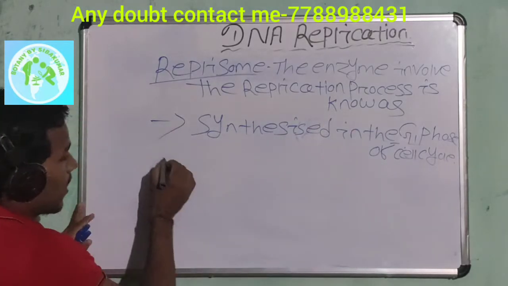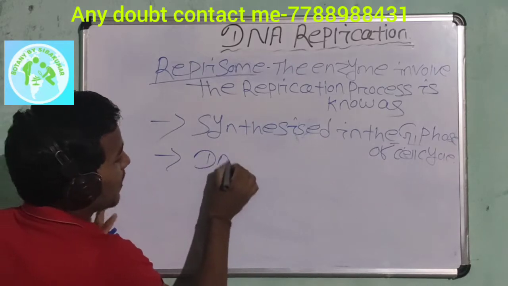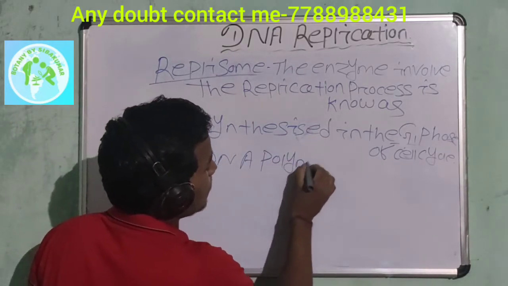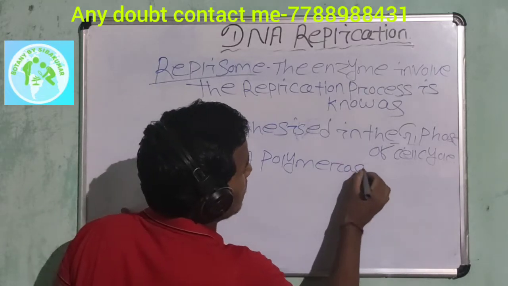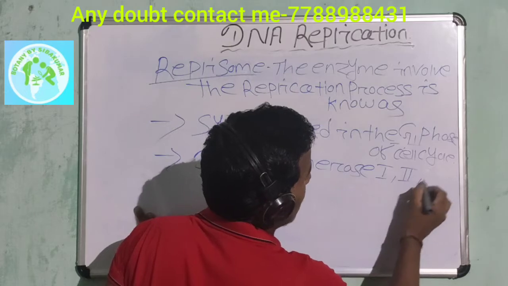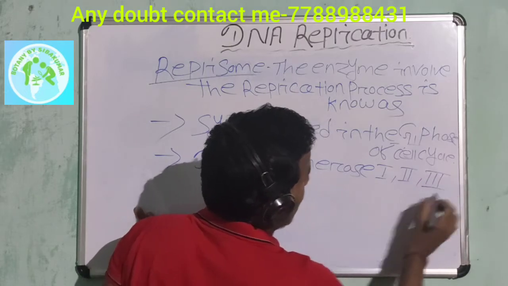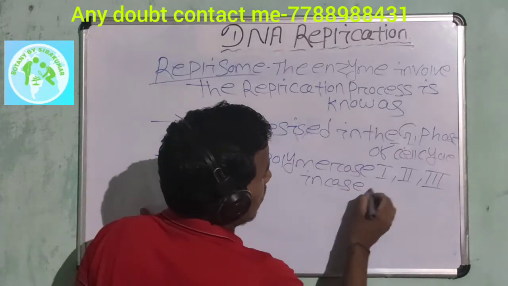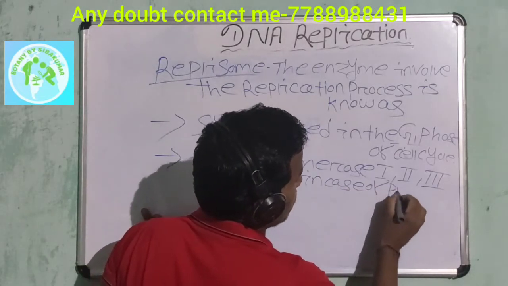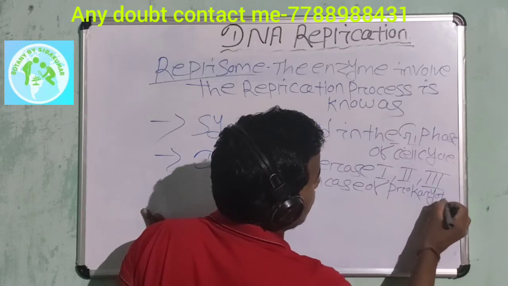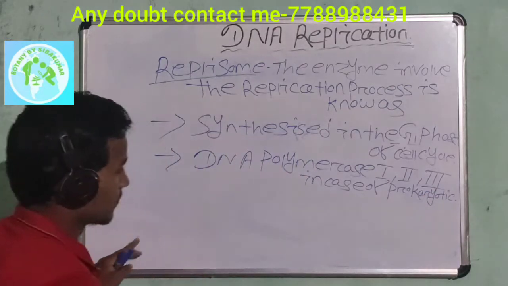And these enzymes are DNA polymerase I, II and III in case of prokaryotes like bacteria.